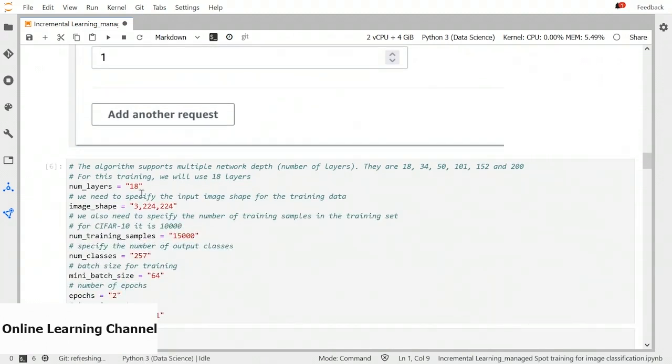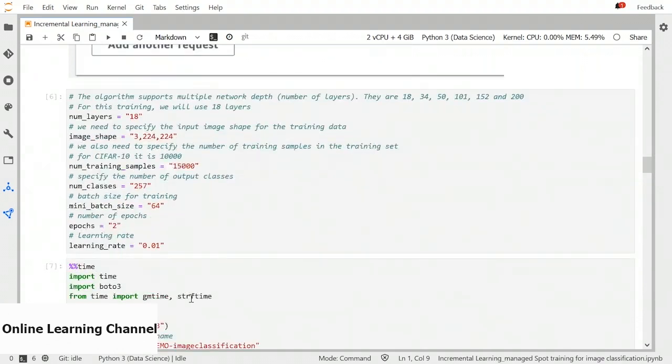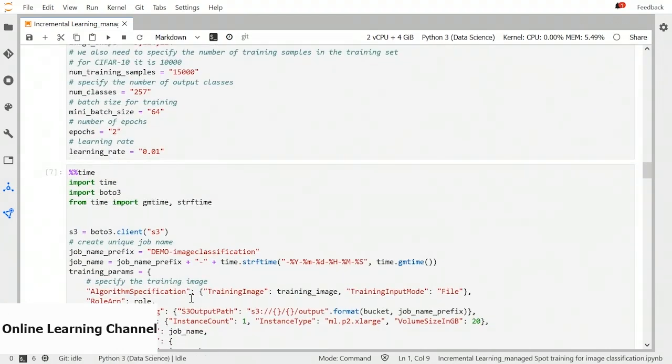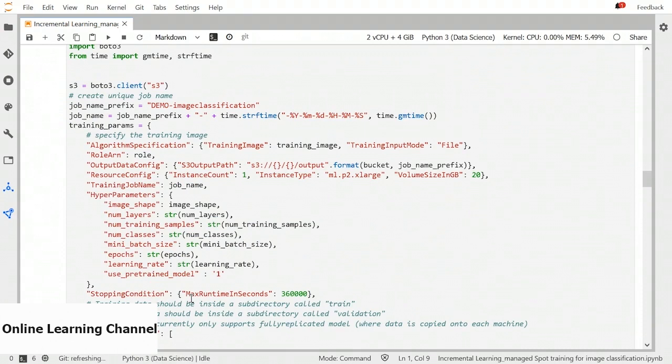Next, we will define our hyperparameters. According to our dataset, the number of layers is 18. We have the image shape for the Caltech dataset, number of training samples, number of classes, mini batch size, epochs, and learning rate. Now we will define our training job by passing important hyperparameters, the same as we can do for any algorithm.